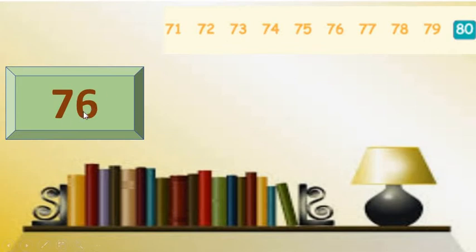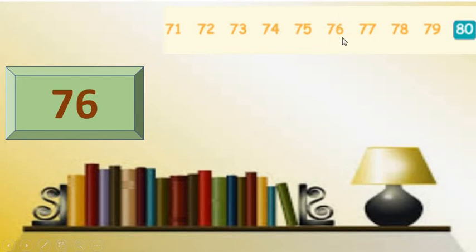Look, we have number 76. To solve this, you have to start counting from 71. Let's count it with me. 71, 72, 73, 74, 75, 76. Stop. Now we want the after number of 76.